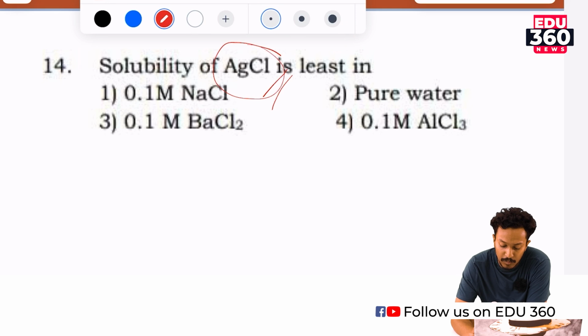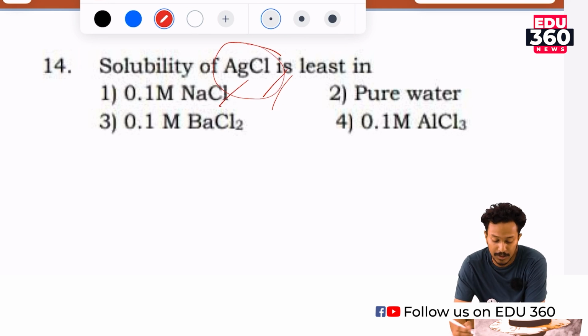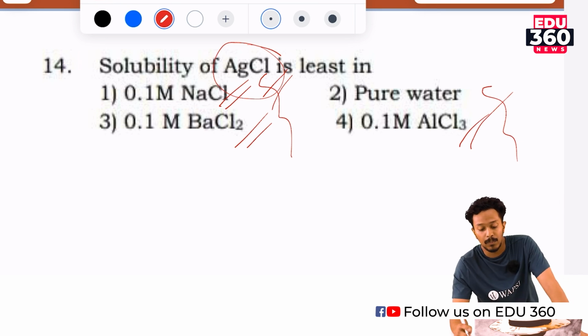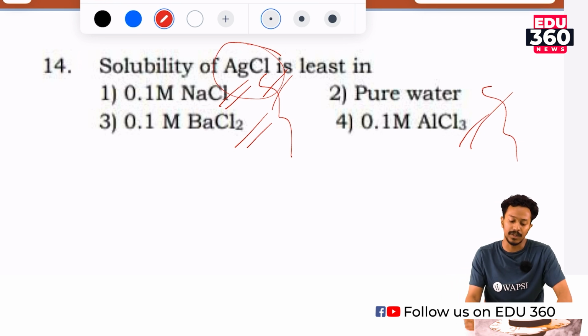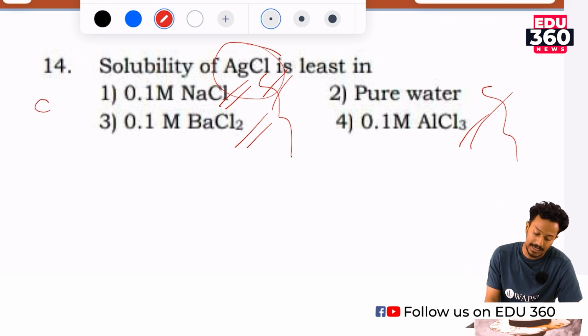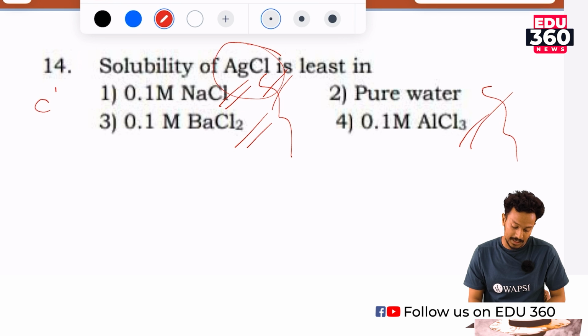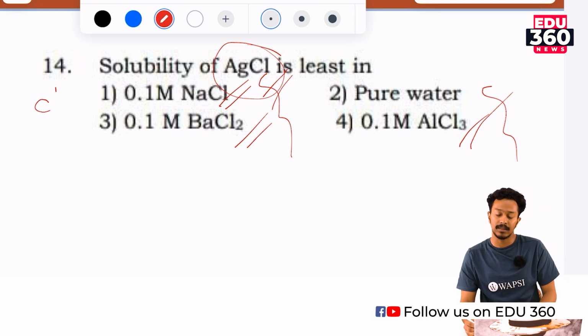Here, the solubility of silver chloride is reduced due to the presence of salts like sodium chloride, barium chloride and aluminum chloride. These all have the common ion chloride. So, the question is which has the least solubility? All these three options are 0.1 molar, so everything is the same. But the real reason lies in the number of chlorine atoms. NaCl contains only one chloride ion, BaCl2 contains 2 Cl minus ions and AlCl3 contains 3 Cl minus ions.